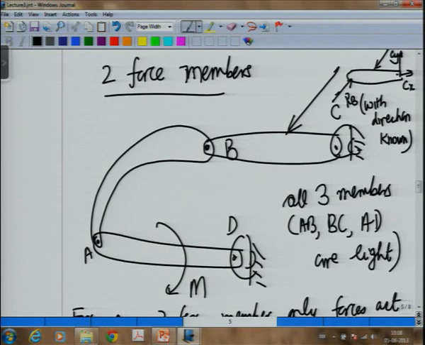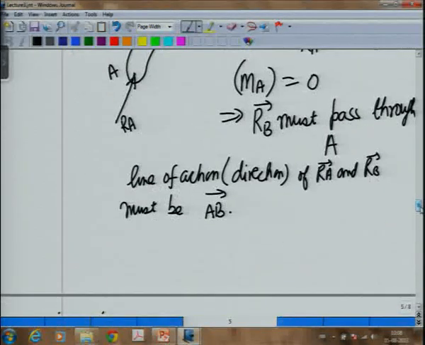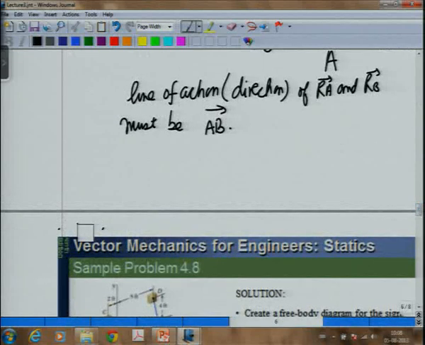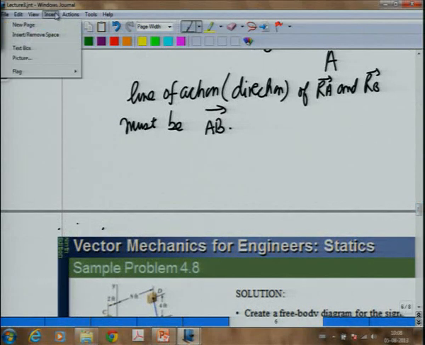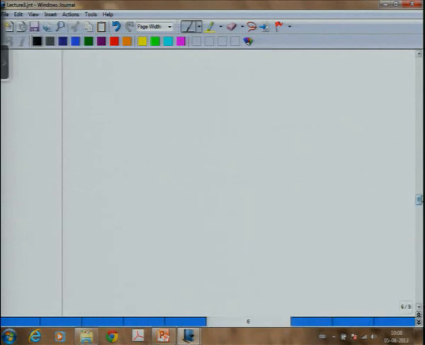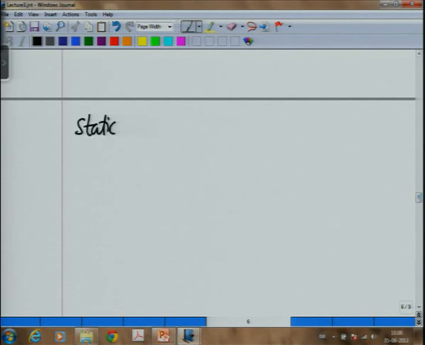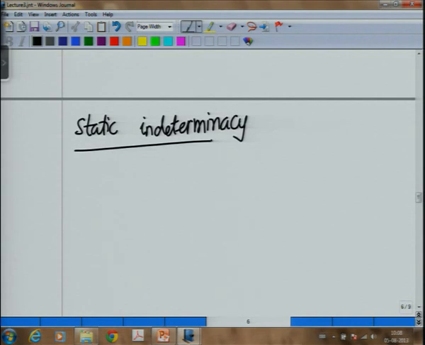Now, there is one more concept which I would like to do before I take another example on 3D, and that is, I will talk of static indeterminacy. And to illustrate this, we will take an example of what we term as planar loading.